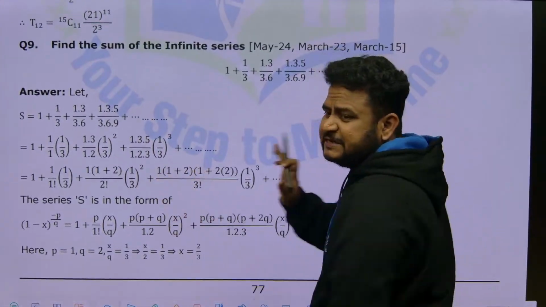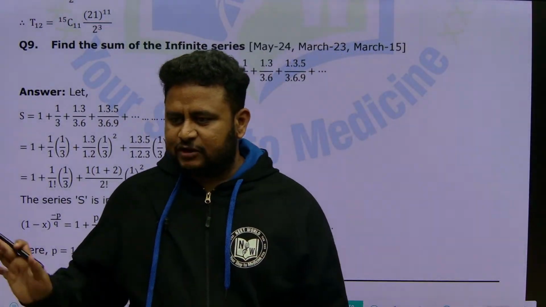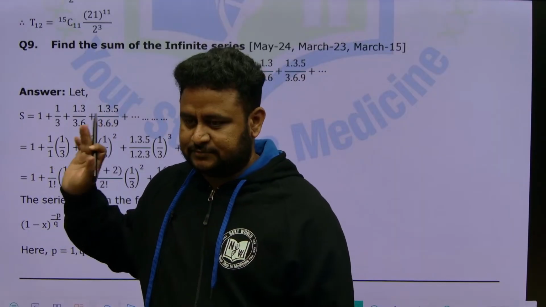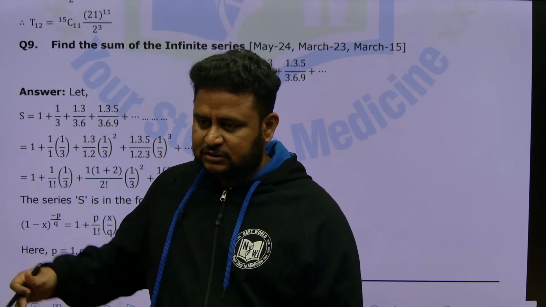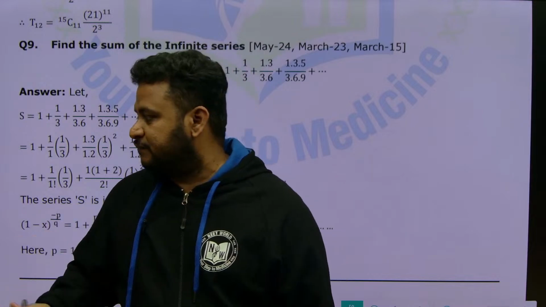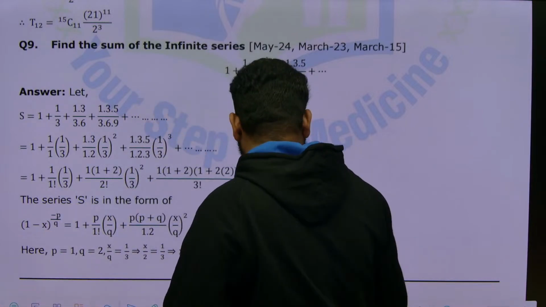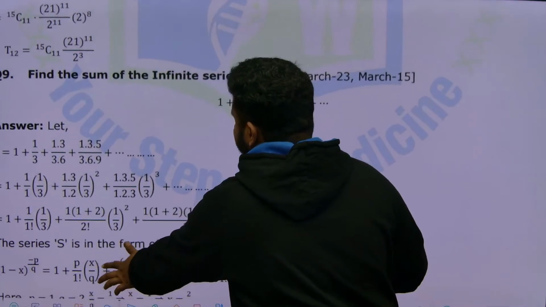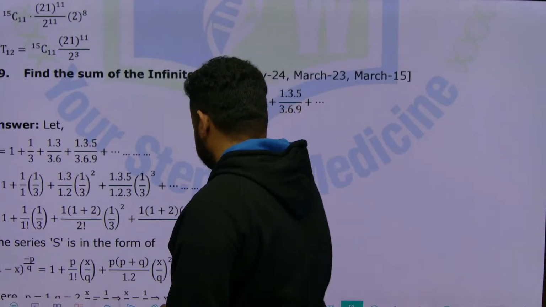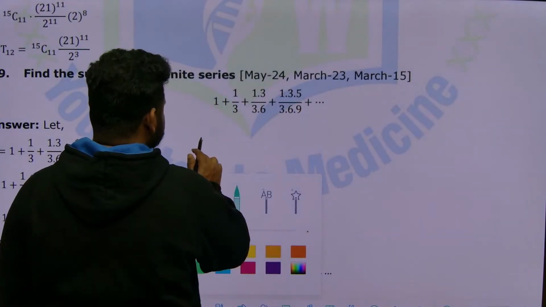Now series based questions. Till now we did binomial explanation. Those were finite series questions that we solved. This is an infinite series type of question. How to solve infinite series based questions? Simple formulas are there for this. There is only a single formula which you have to use. You have to learn that formula.